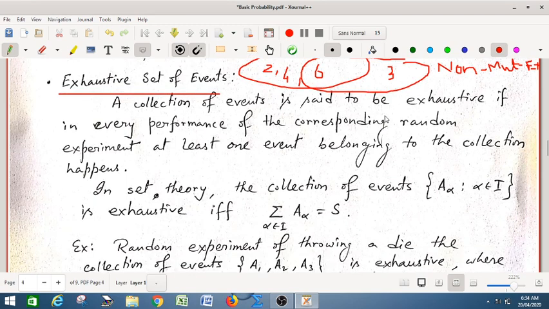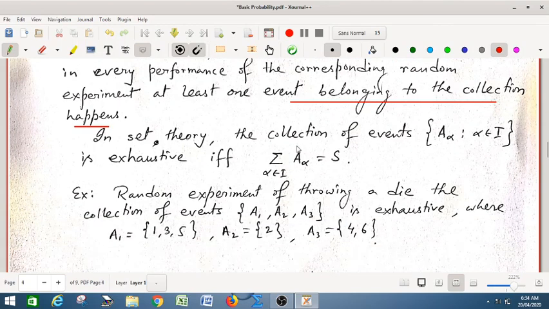Next, we define exhaustive set of events. A collection of events is said to be exhaustive if in every performance of the random experiment, at least one event belonging to the collection happens. That is, every time you are getting at least one event belonging to the collection. In set theory, the collection of events is given by A alpha, where alpha is the index set, alpha belongs to I. It is exhaustive if and only if the union of A alpha equals S. That is, the union of A alpha gives you the sample space S.